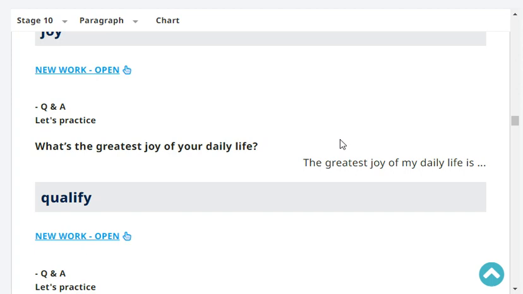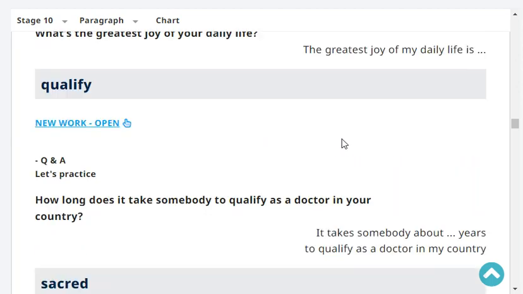The greatest joy of my daily life is taking a bath. Very good. Okay, next. How long does it take for somebody to qualify as a doctor in your country?